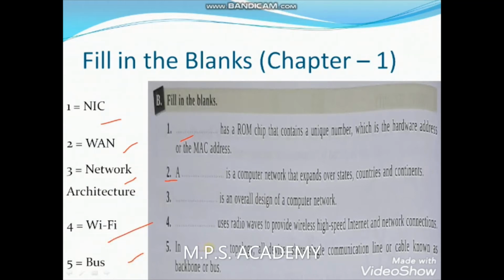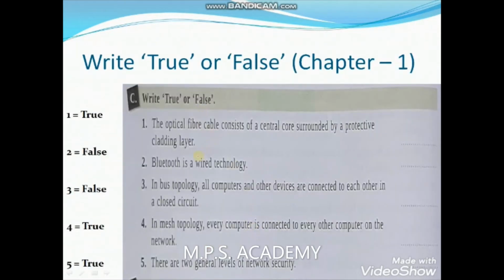If you talk about the true false, it also contains 5 questions. Each question asks whether the statement is true or false, so we have to put one word for each question. For the first question, fiber cable consists of a central core surrounded by protective cladding. I have put true, that is the suitable answer. For second, false. For third, false. For fourth, true, and for fifth, true. This can be the good answer.